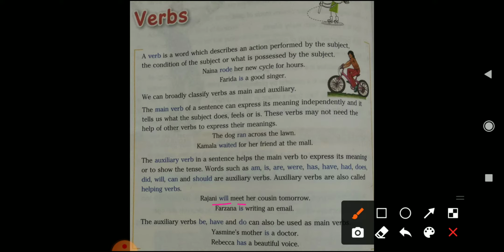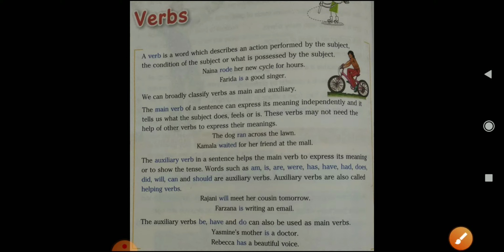Now in the second sentence, Farzana is writing an email. So here is is a helping verb or auxiliary verb, you can call it, and writing is the main verb. Is tells us that the given sentence is in the present tense. In this way verbs are classified into the two kinds.